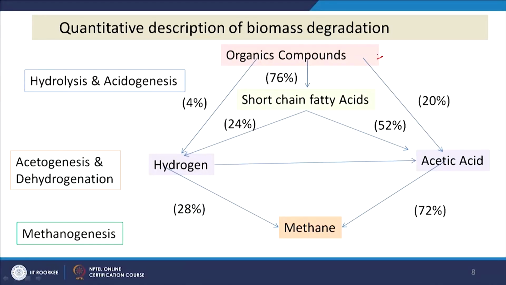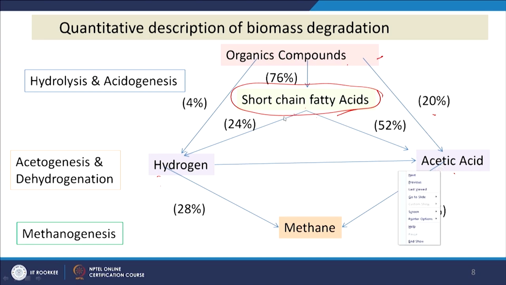Now, we will see the relative contribution of different types of processes. So, if we have organic compounds here, then short chain fatty acids we can get around 76% of that, and directly acetic acid we can get 20%, directly hydrogen we can get 4%, and the major process is through this short chain fatty acid production. The first major step is the conversion of organic compounds to short chain fatty acids through hydrolysis and then acetogenesis. Then these fatty acids will be converted to acetate mostly, and some part is hydrogen.